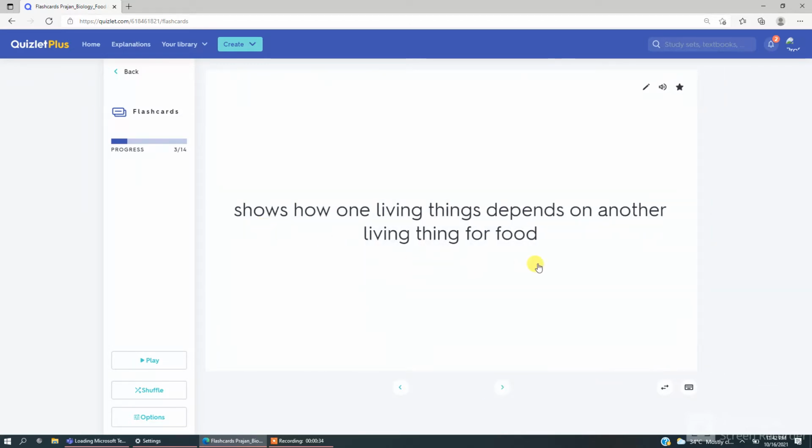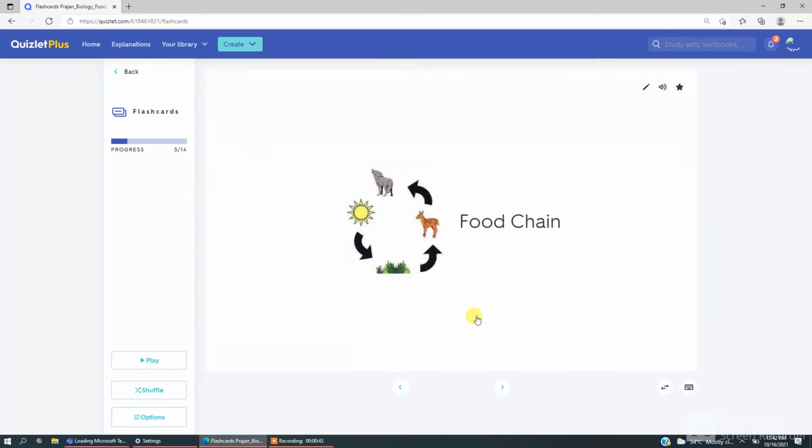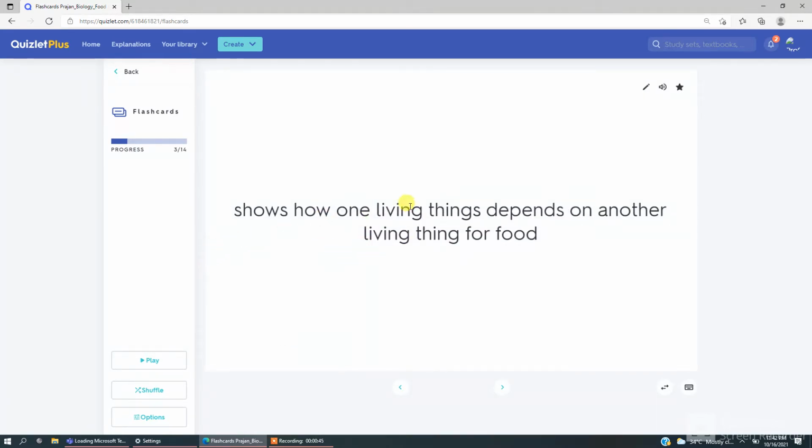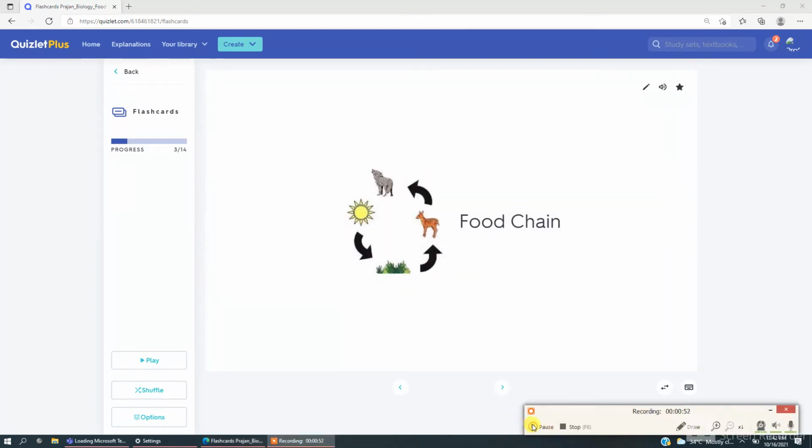Do you know what is food chain? What shows how one living thing depends on another living thing for food? They are called food chain. Food chain shows how one living thing depends on another living thing for food. And in this picture, grass depends on sun for food, and deer depends on grass for food, and wolf depends on deer for food. So it's a food chain.